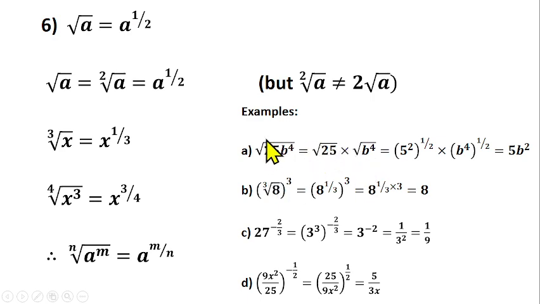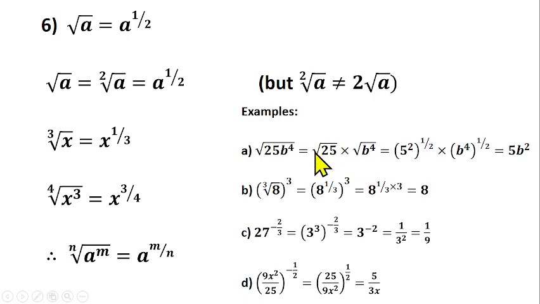This can be broken into square root of 25 times square root of b raised to power 4. Of course, if I ask you what is the square root of 25, you say it's 5. Fine, that is correct. But how do we come about that? This 25, I can change it to index form, that is, a number with base and power. And that should be 5 raised to power 2.